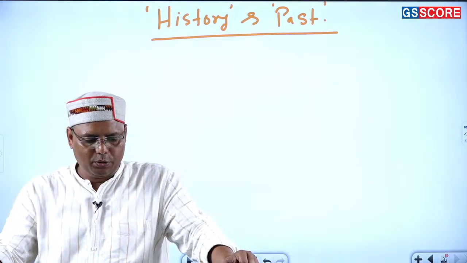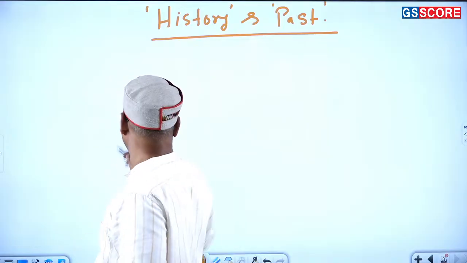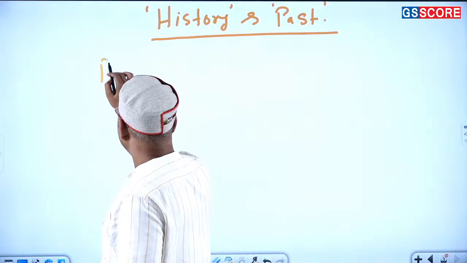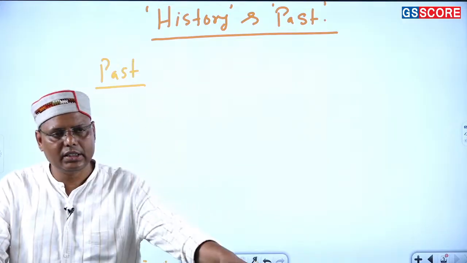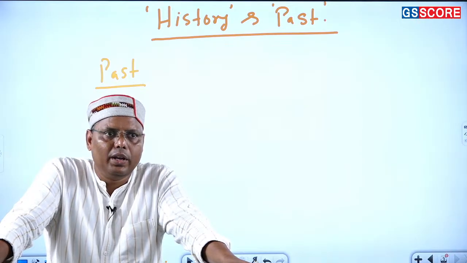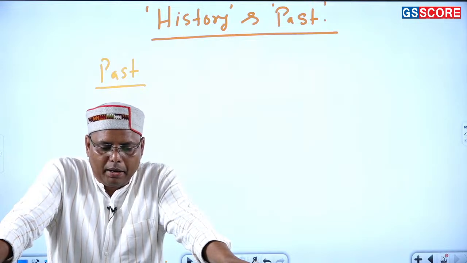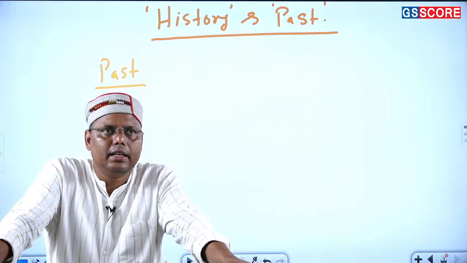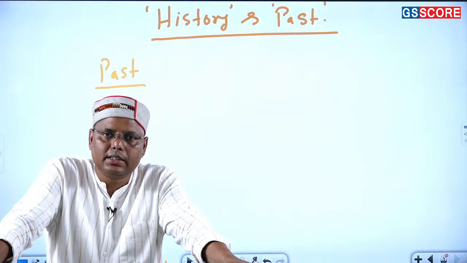What is past? When it comes to the past, and in fact the majority of the scholars have discussed this particular part, right? If we talk about past, then you need to keep certain things in mind. Past is something which can be called fixed, right? And then we can also say that exactly the way the things have happened, that is past, right? But when it comes to history, that is, precisely speaking, selective, that is interpretive, and we can even call history constructive, right?